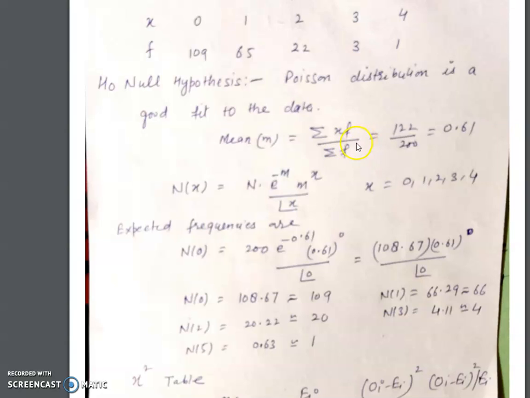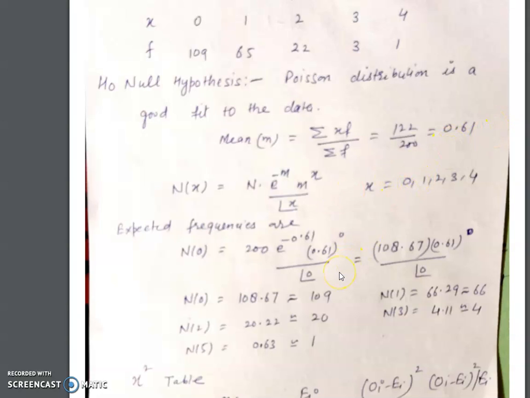Multiplying these and finding sigma xf, this is 122, and sigma f, you can add these values, this is 200. So the mean is 0.61. Now what is the Poisson distribution? Poisson distribution is N(x) equal to capital N e to the power minus m, m to the power x upon factorial x, where the value of x is 0, 1, 2, 3, 4. Now you can see here the value of m is 0.61.